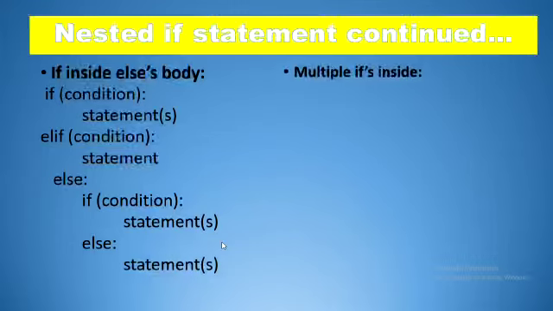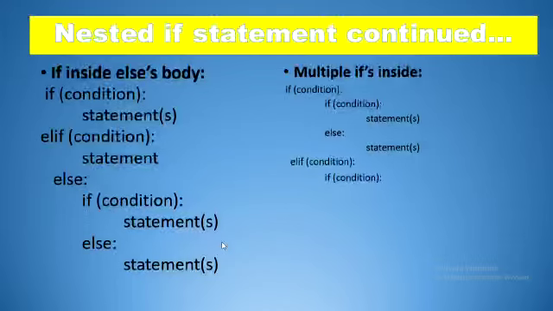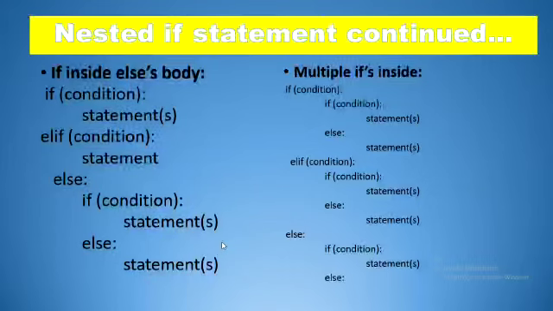Now the fourth form is where we have if-else under if, under elif, and under else. See, if condition, then we have if-else under that, then in elif we have an if under elif also, then we have if-else under else also. So that's how we have four different forms of nested if. We can use any of the nested if forms depending upon the requirement of the application we are designing.